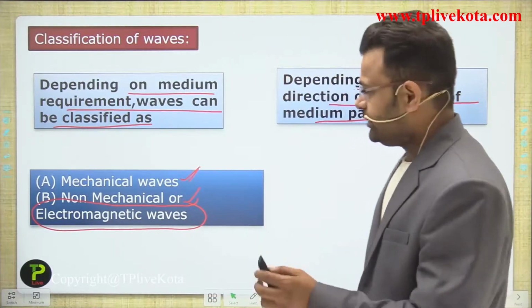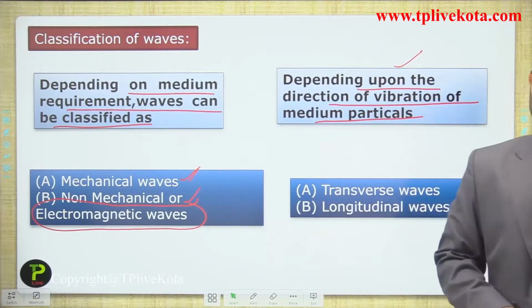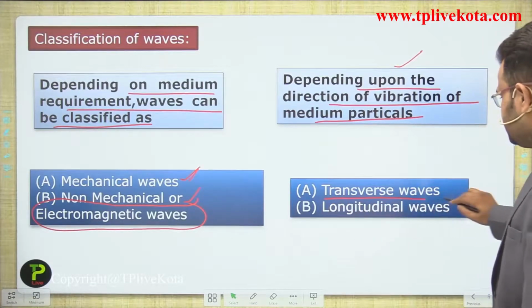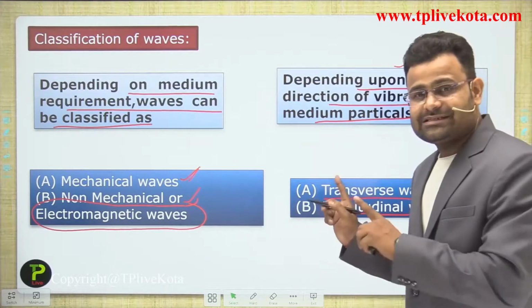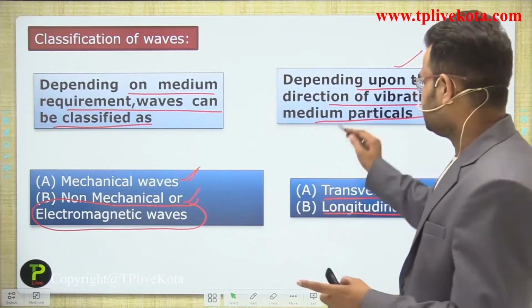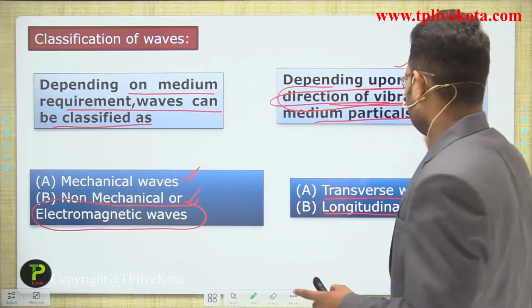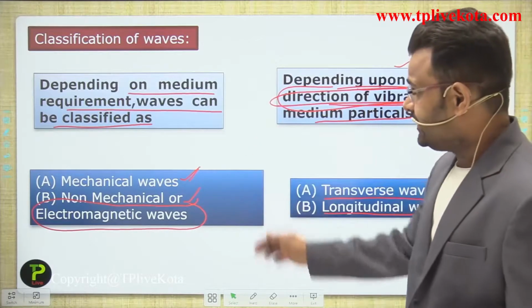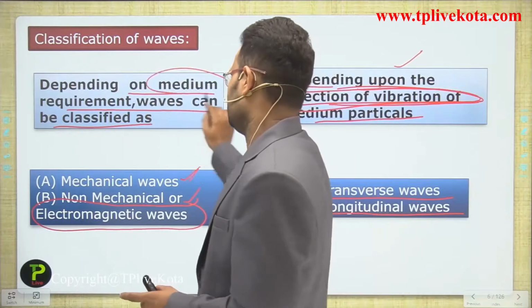Okay, one by one we will discuss the complete phenomena. On the basis of the vibration of particles, there are transverse waves and longitudinal waves. It is divided into two parts on the basis of the direction of vibration of a medium particle, and that is divided into two parts on the basis of medium requirement.